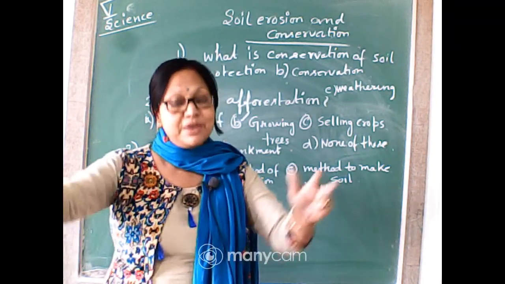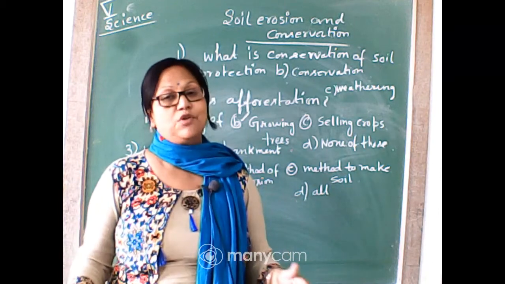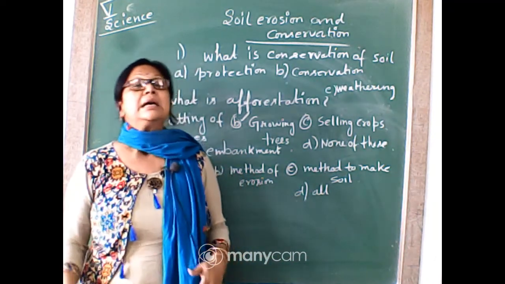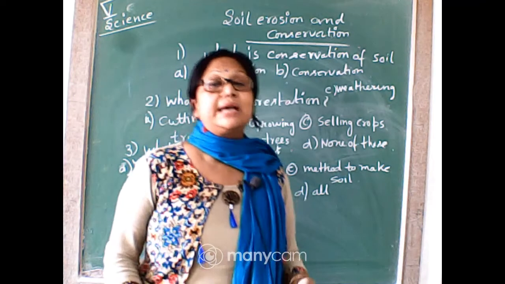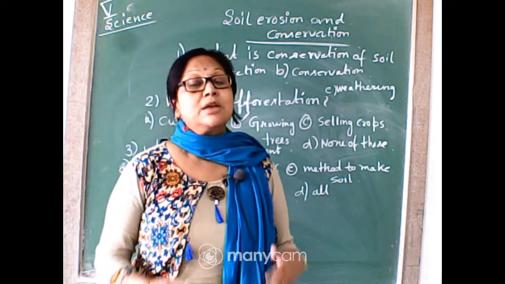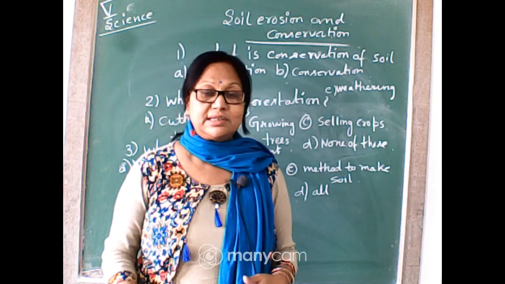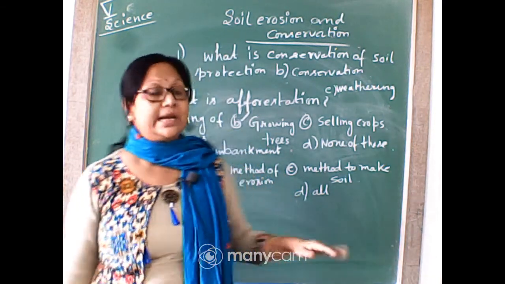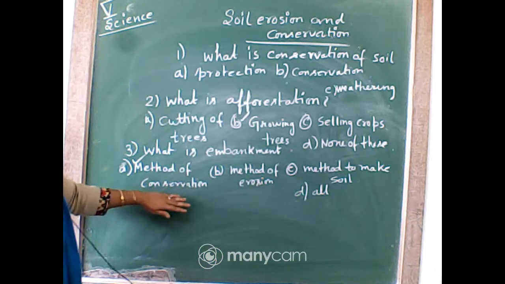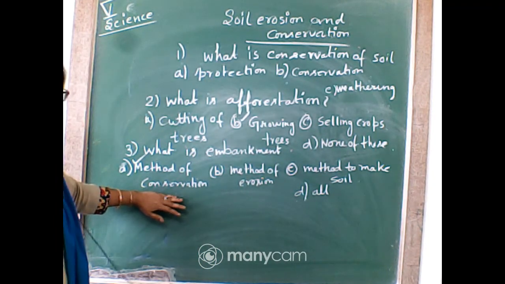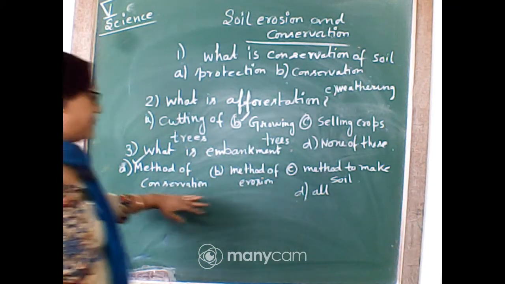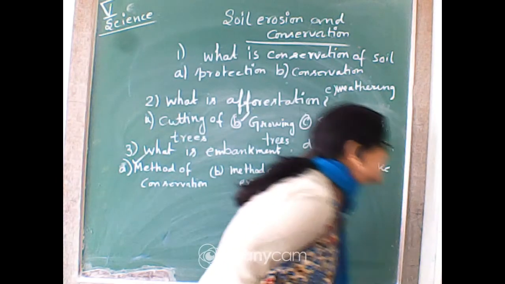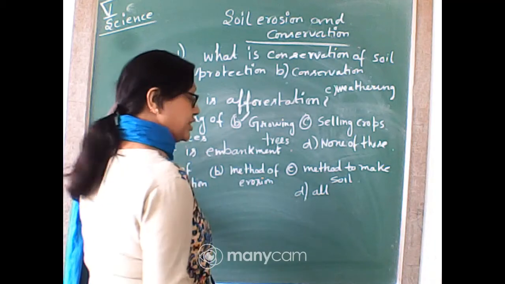The water is stored in the river and cannot flow out, and along with the flow of water it carries the soil. So we are conserving the soil. It is the method of conservation, not the method of erosion. Very good.